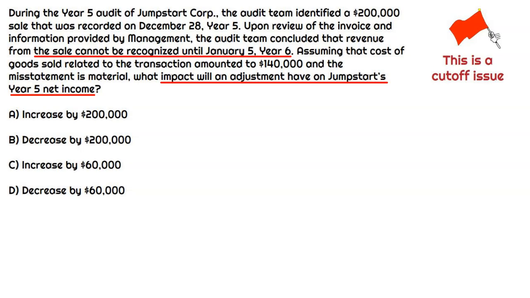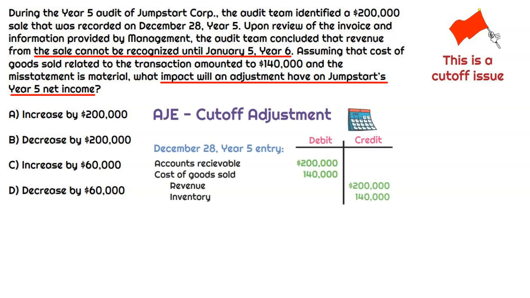And they tell us that in the next sentence. It says, assuming that cost of goods sold related to the transaction amounted to $140,000 and that the misstatement is material, what impact will this adjustment have on Jumpstart's year 5 net income? So now we have the big picture. Let's go ahead and start with what the original entry would have been on December 28th, year 5.